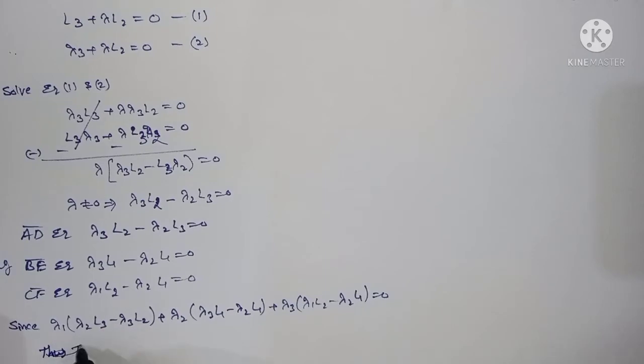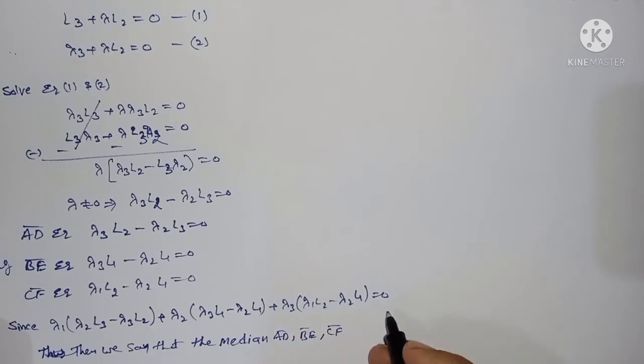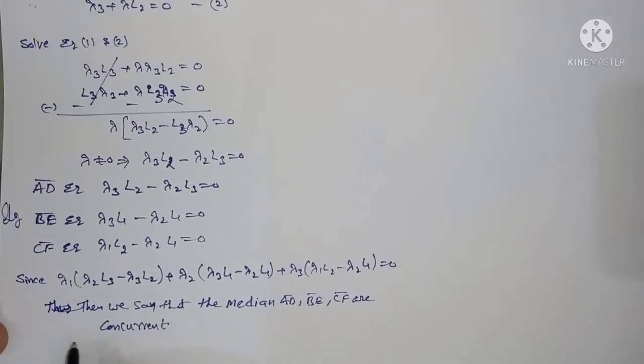we say that the medians AD, BE, CF are concurrent, passing through only one point. That is called here G. What is G?